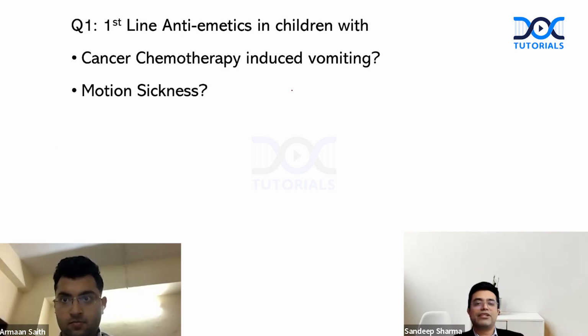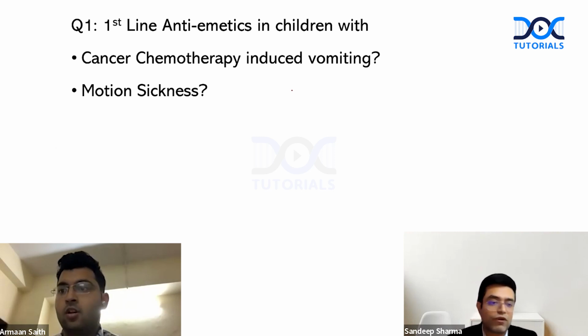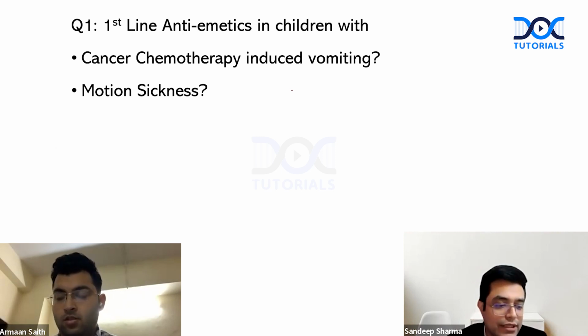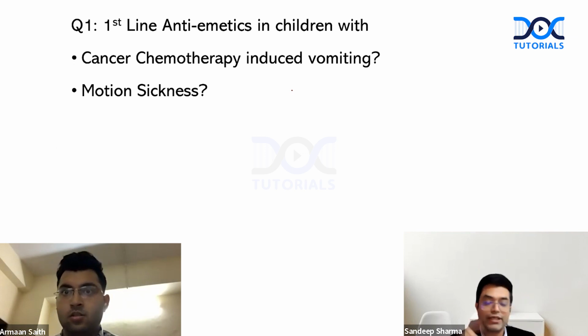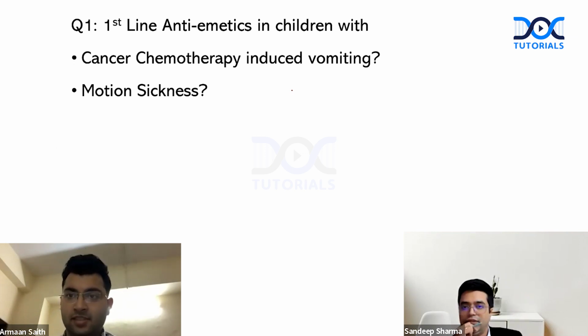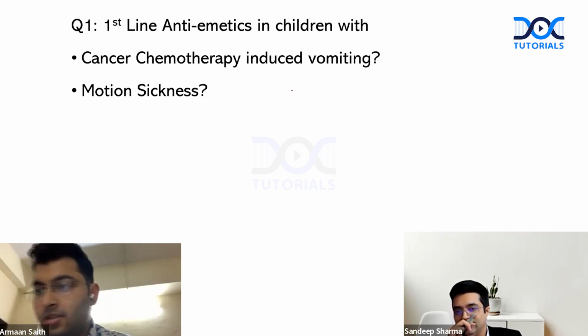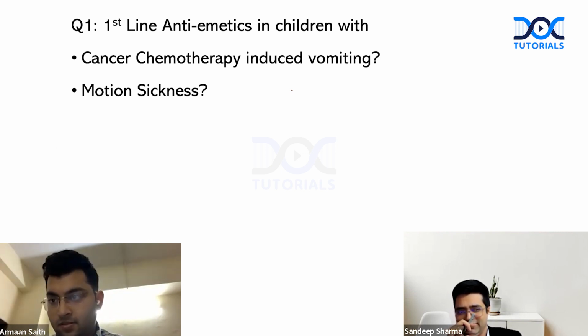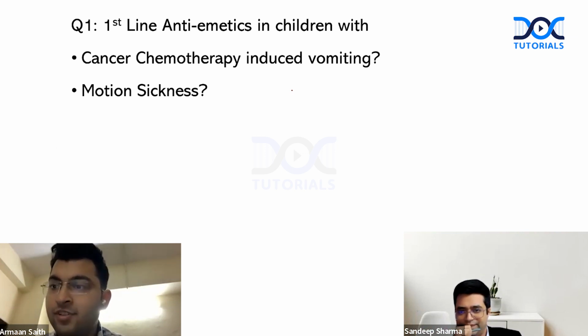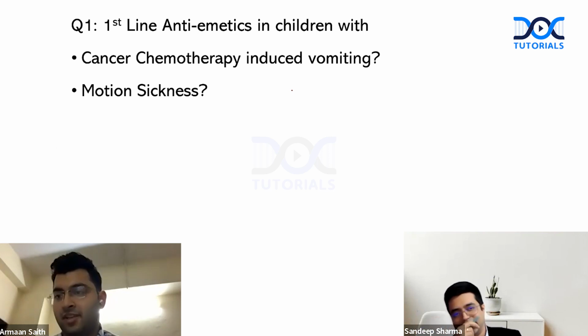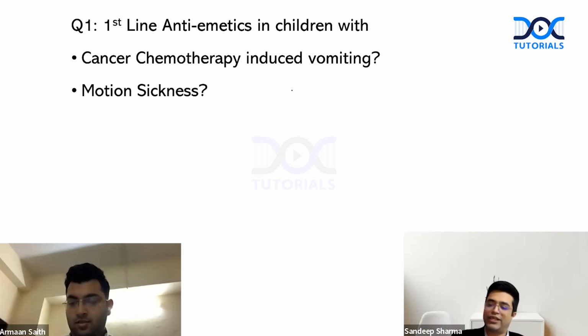First line, antiemetics in children with cancer chemotherapy and motion sickness. Your time starts now. 30 seconds. Sir, antiemetic in children with cancer chemotherapy is ondansetron. Yes. And for motion sickness, diphenhydramine. Almost there. You can take the class of agents also. Class of agent, diphenhydramine. Okay, antihistaminics. Excellent. So you get it right.